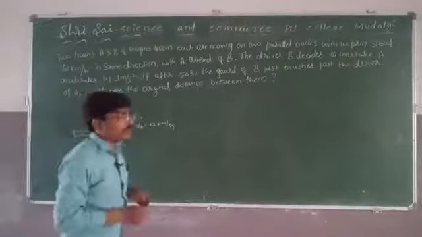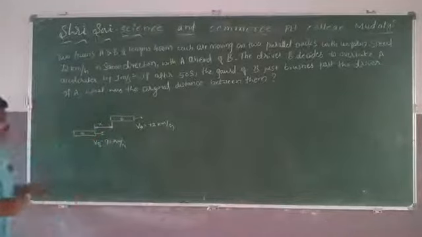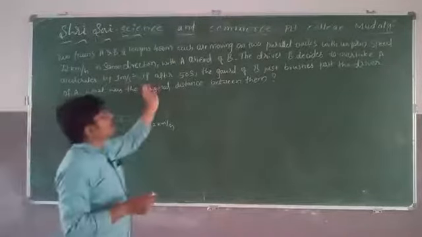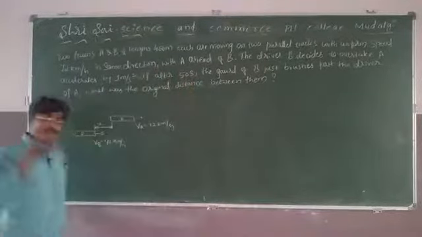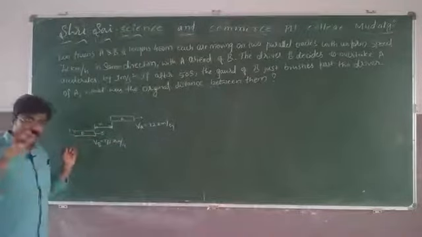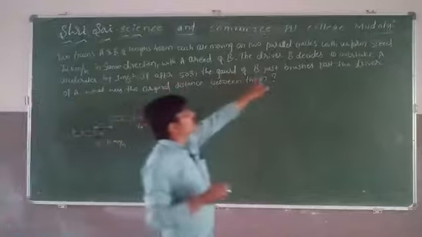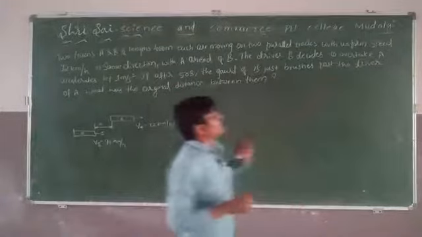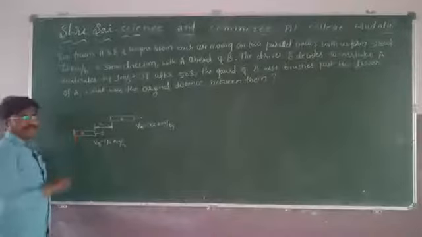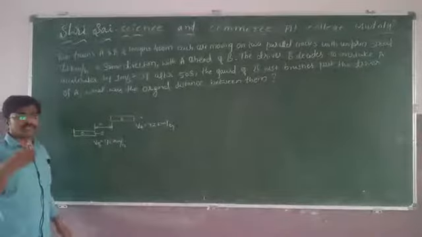He has given 1 meter per second square acceleration. Okay, if after 50 seconds, when he has given acceleration, after that 50 seconds, the guard of B just brushes past the driver of A. Guard means backside. For every train there is a backside part, the guard.